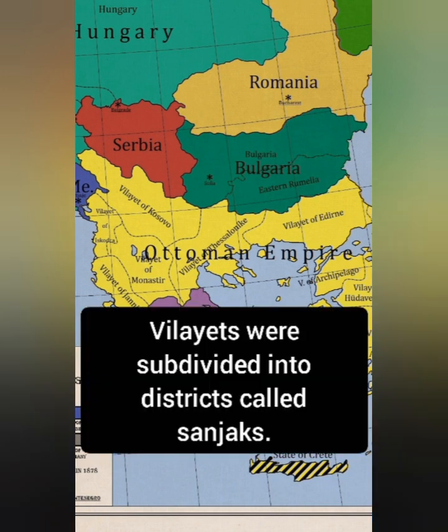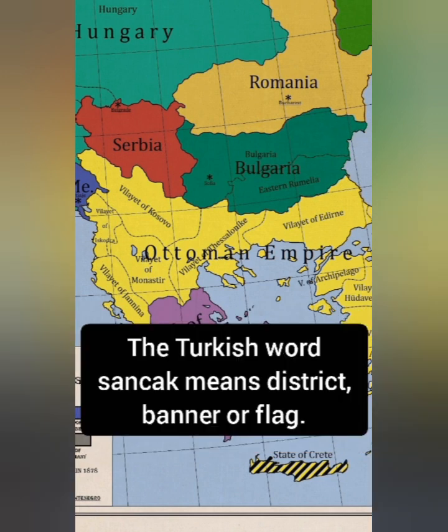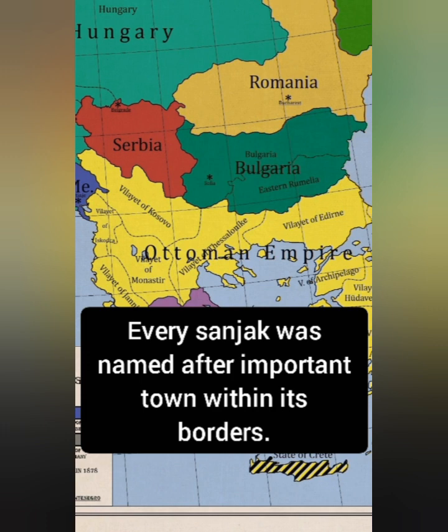Vilayets were subdivided into districts called sanjaks. The Turkish word sanjak means district, banner or flag. Every sanjak was named after an important town within its borders.